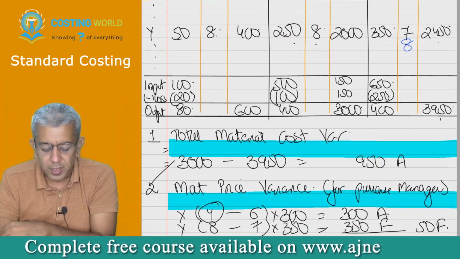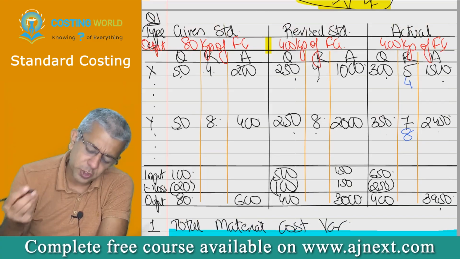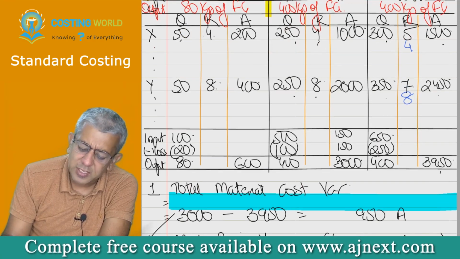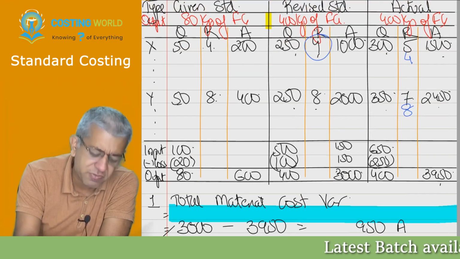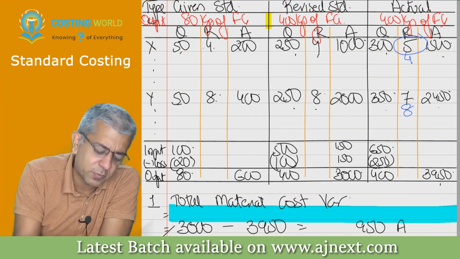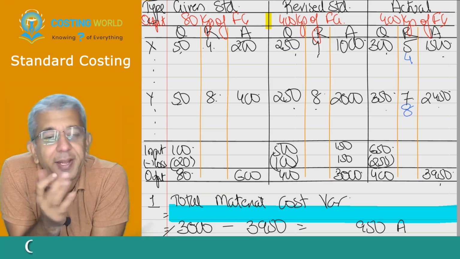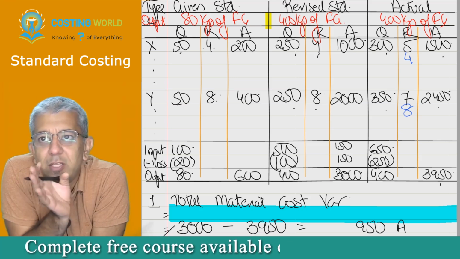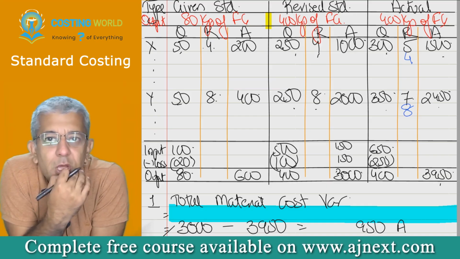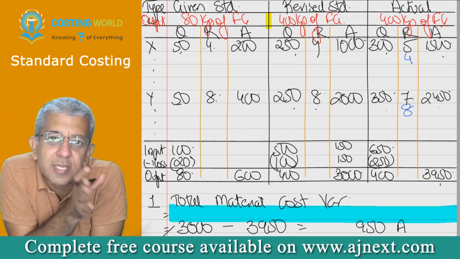For example, I was speaking to my purchase manager. I asked him, you should have purchased X at 4. He said yes. I asked, you purchased X at what price? He said 5. I gave him one slap. Okay, you have given him a slap. It is over, no? Once you give him a slap, it is over, no? You cannot hit a person again and again for the same mistake, no?